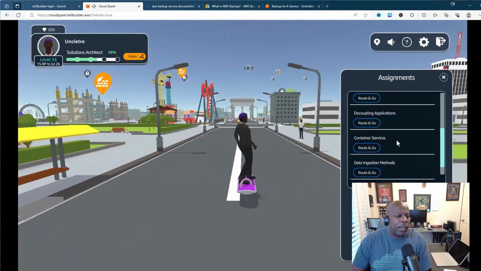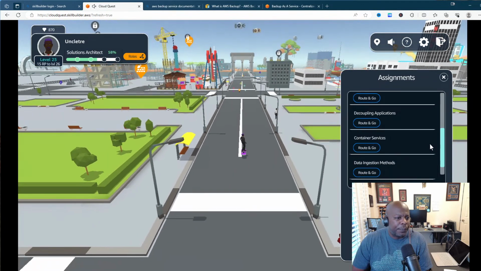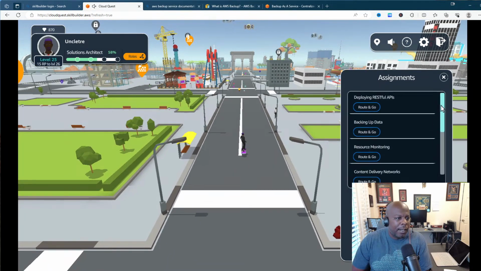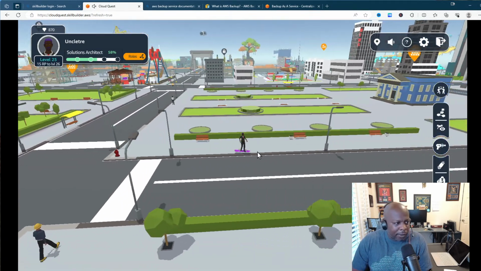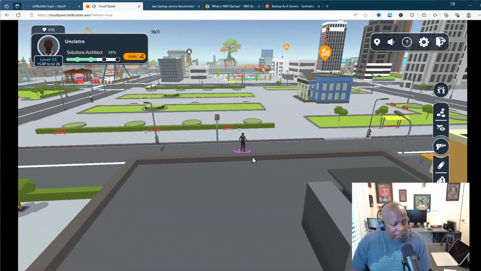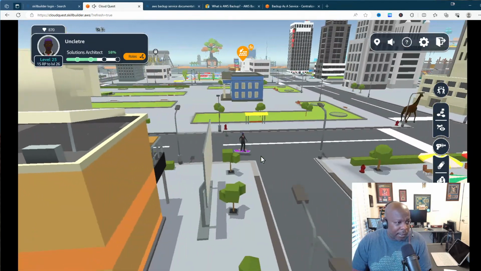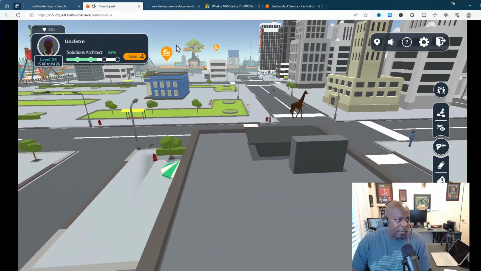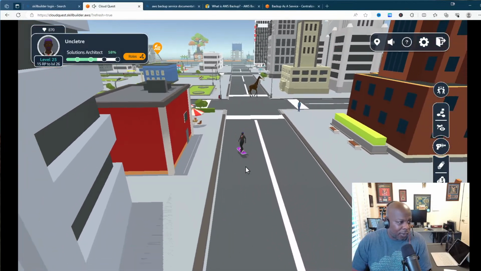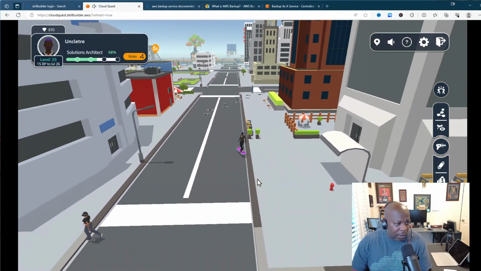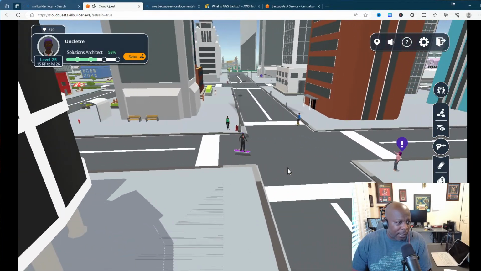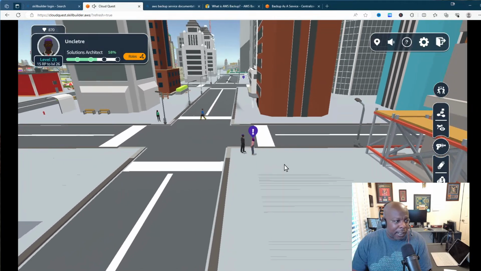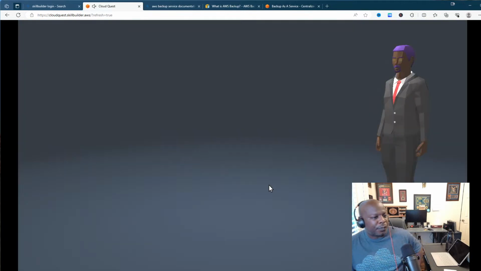Today we are doing the AWS Backup, I believe. Backup data, yes. So we're going to get on our hoverboard here, all Michael J. Fox style, and ride through the mean streets of the AWS center that they've created here. Try not to get any traffic charges on the way to our destination. We want to obey all traffic laws and not upset anybody. All right, here we go.